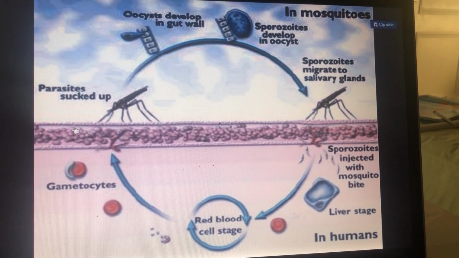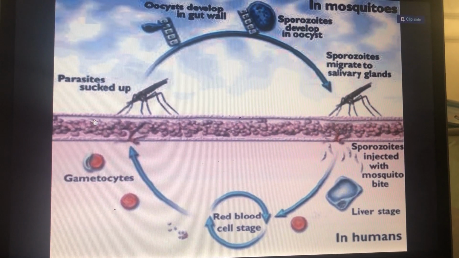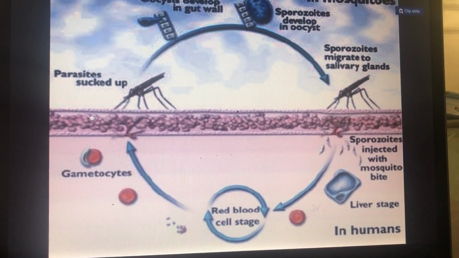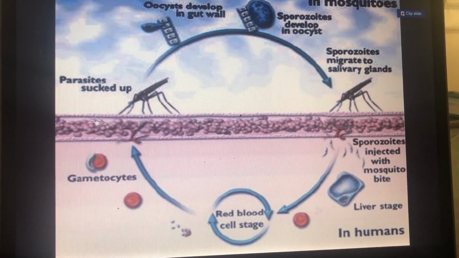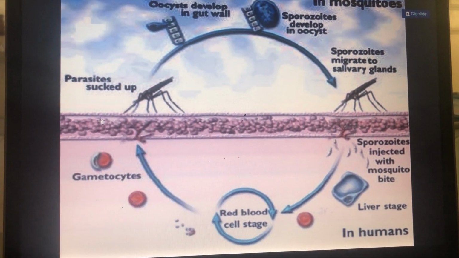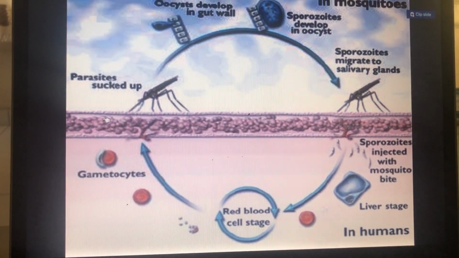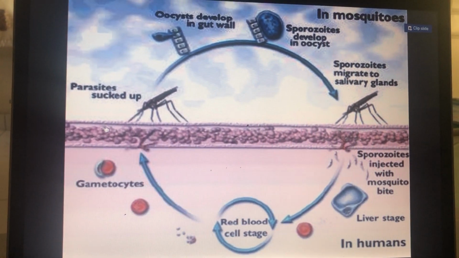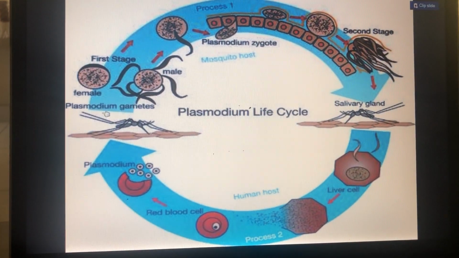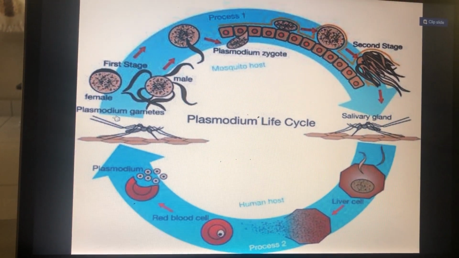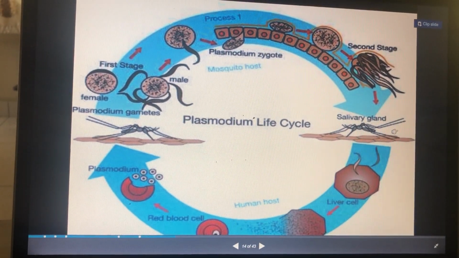When another mosquito bites the human, gametocytes, another stage of the Plasmodium, enter into the mosquito. So Plasmodium completes its life cycle in 2 hosts, mosquito and human being. This is the life cycle of Plasmodium. We will start from here.